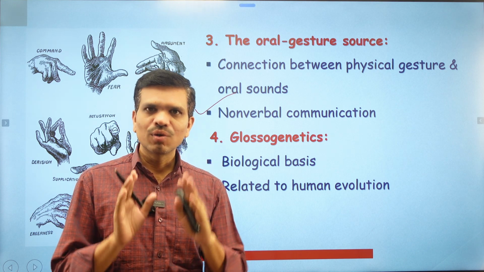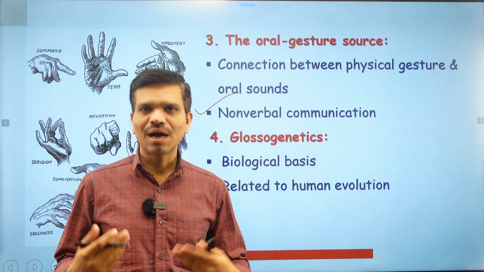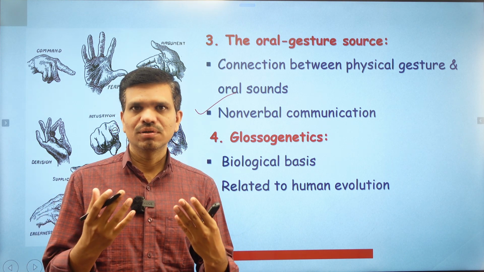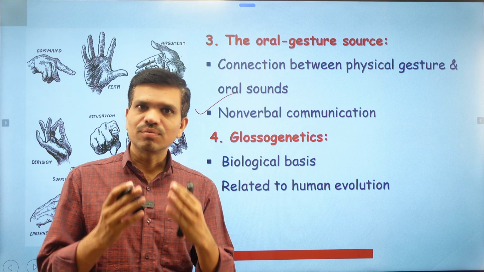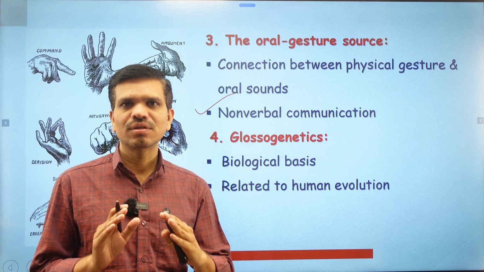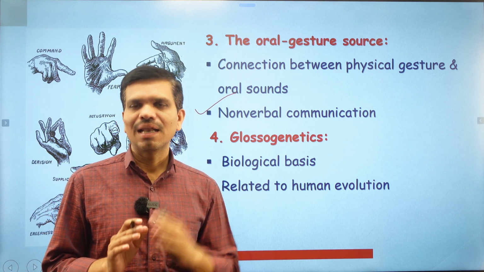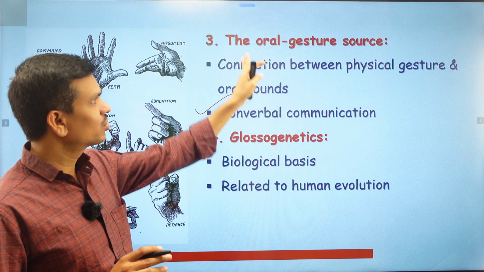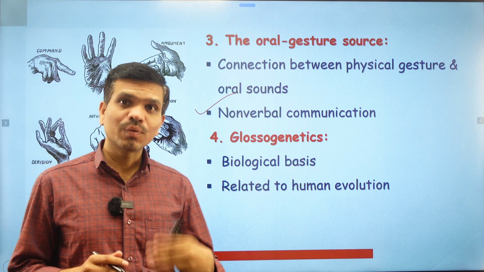So you can look at my hands, you can look at my posture, how I am expressing myself, you can look at my face. All these things are included in non-verbal language, and these gestures gave birth to language development. So this is a theory of non-verbal communication, or the oral gesture source of language development.